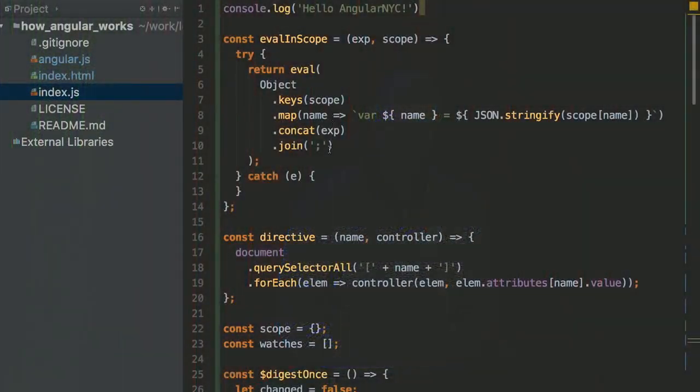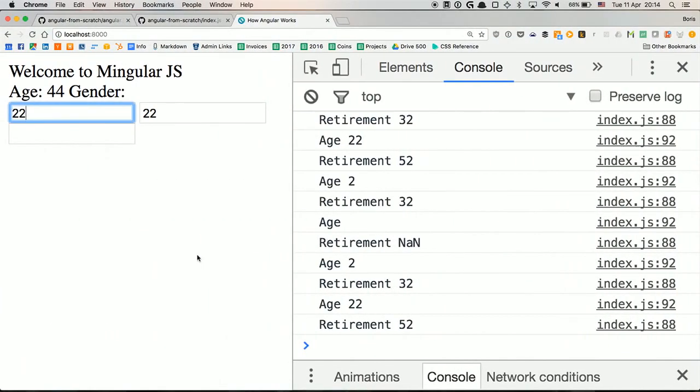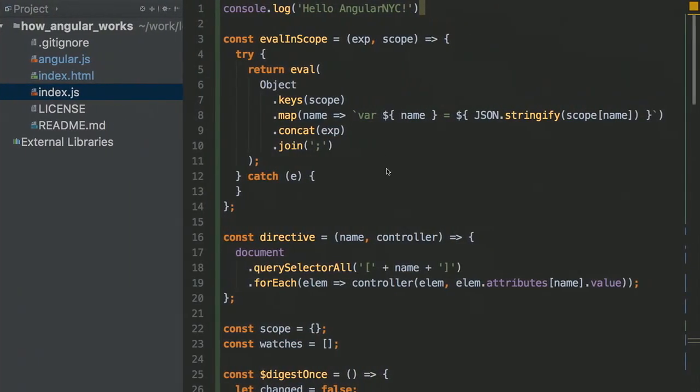All this code is done on the GitHub repo. I think the most interesting part is the ugly eval in scope up there. That's the number one reason why never to use this in any actual real application. If anyone finds a better way to do this, I would really love to hear.